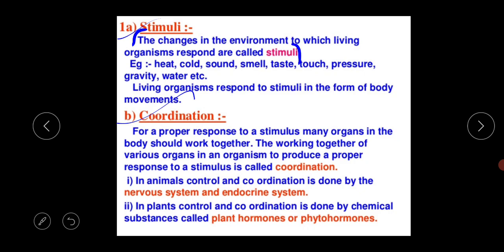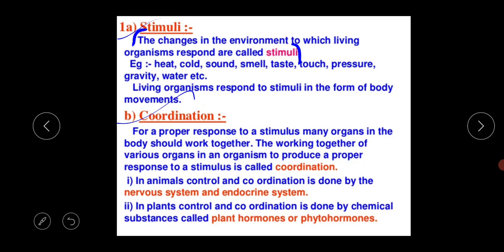So what is the meaning of that? Stimuli means the sensation, the urge to do something, the urge to do any activity. That's called the stimuli. I am repeating again, what is the meaning of the stimulus? It is the change in the external or internal environment. External environment means, like, I am feeling cold or I am feeling hot. And if I am feeling hungry, this hunger is an internal change in our body.